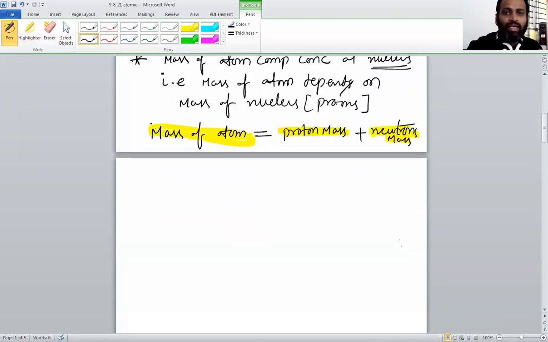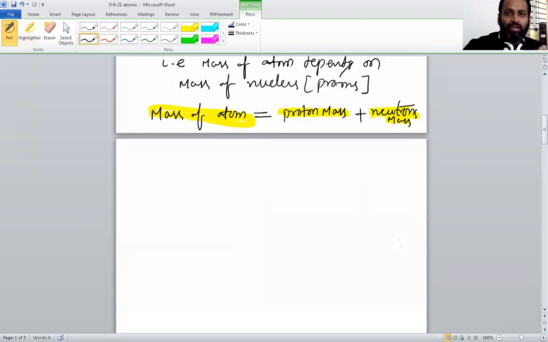So mass of atom is completely concentrated at where? Center of atom. Center of atom is called nucleus. Mass of atom is equal to proton mass plus neutron mass. We call it the mass number. Later on we will discuss many things like isotopes and isobars, don't worry. Next, these are the main important things he gave.